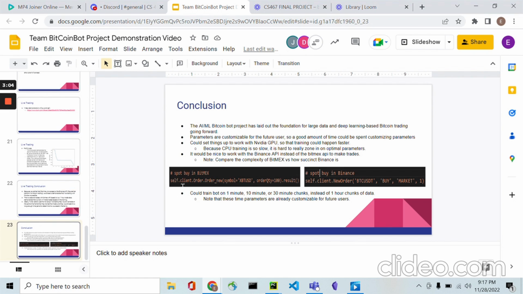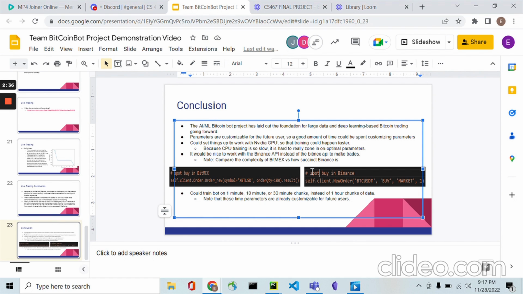And then in conclusion, the bot project has laid out the foundation for large data and deep learning based Bitcoin trading going forward. The parameters are customizable for the future user, so a good amount of time could be spent customizing parameters. And it would be nice to set things up with a GPU because it's really hard to zone in on optimal parameters the way we have it now. And it would be nice to work with the Binance API for live trading because that's really what it needs. That's just the much better way to do it.